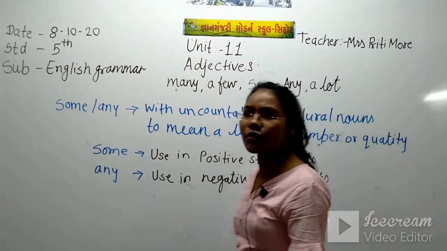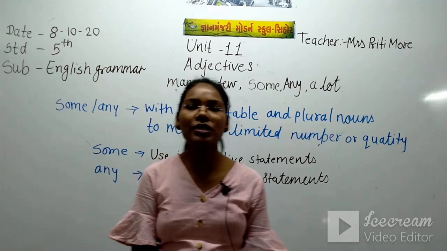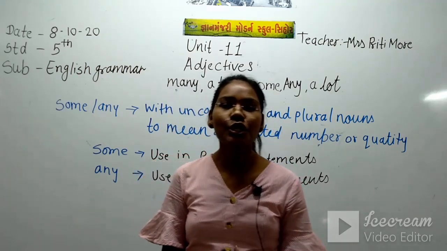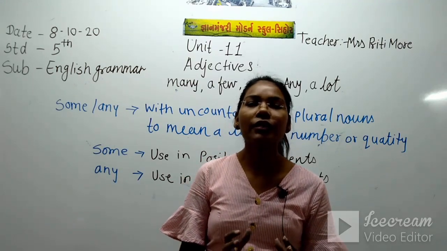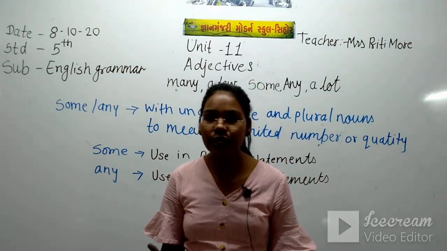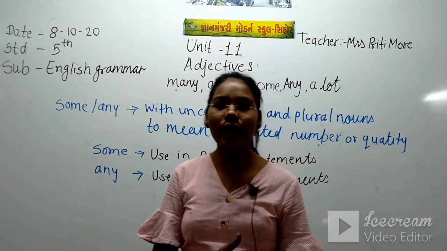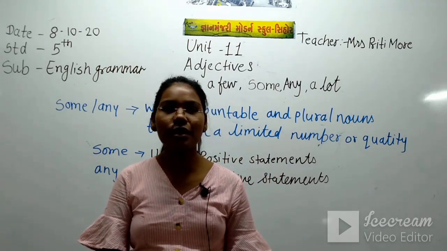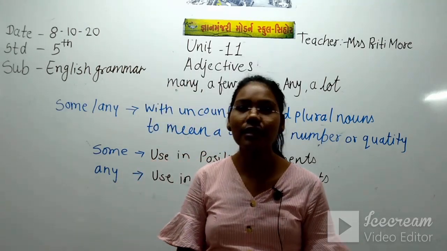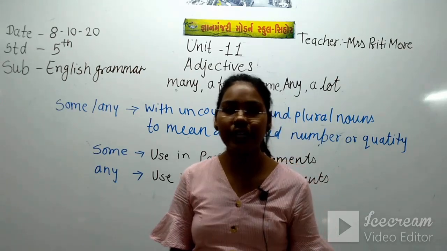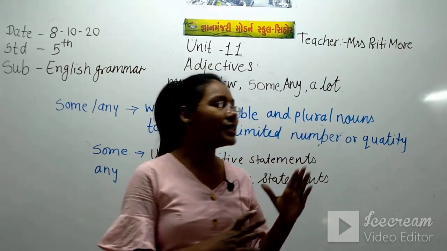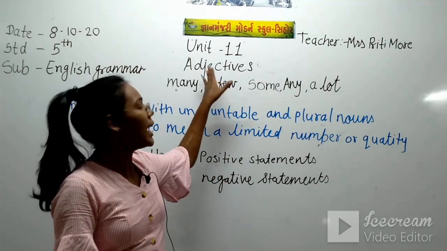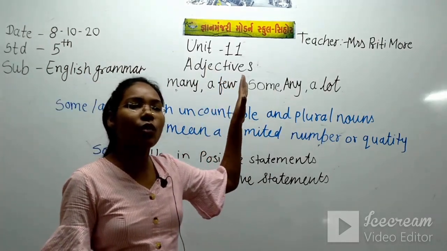First, in many periods we have seen what is an adjective and its types also we have learned. So what is an adjective? The word which tells us more information about a noun or pronoun. It tells us about its physical features, its shape, its color, its material and texture. So that describing word, in short, is called an adjective.